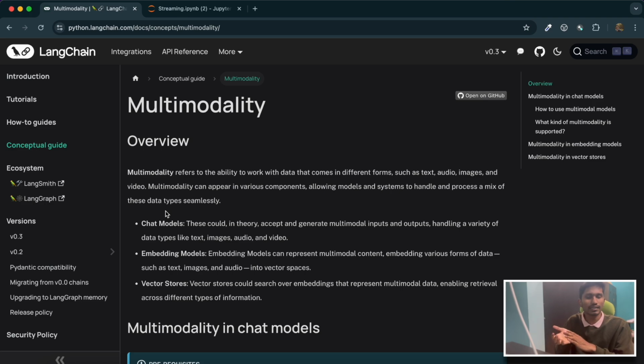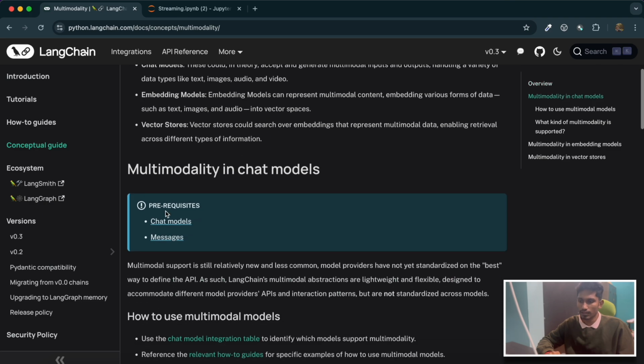Till now, we have used LLMs with text-based data, right? Textual data. But LLMs have become more powerful right now. They can deal with audio data, image data, PDFs, and different kinds of data. So it's known as multimodality. However, not all the chat models that are available support multimodality.